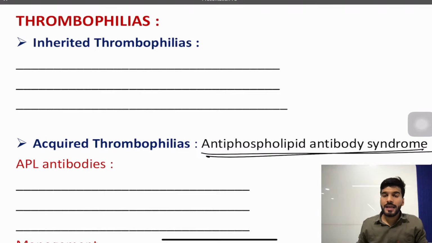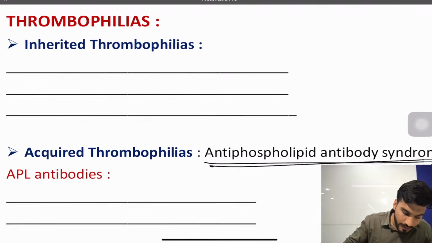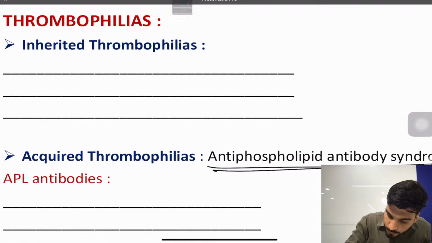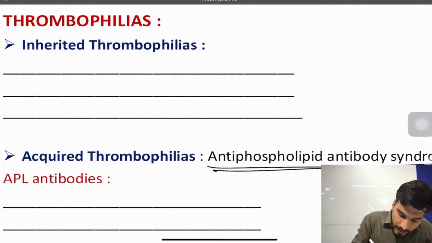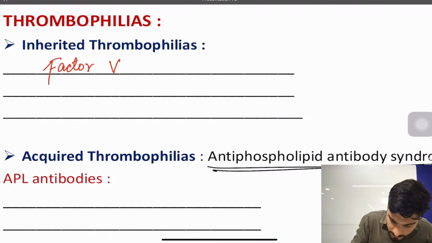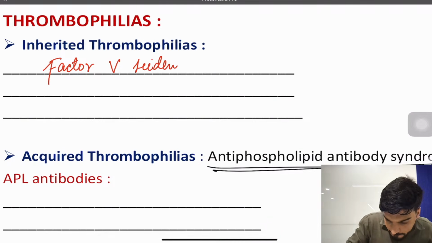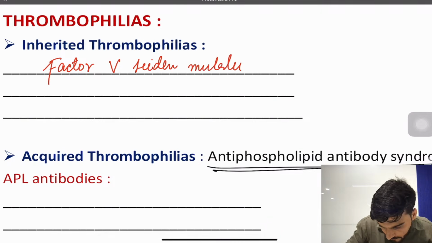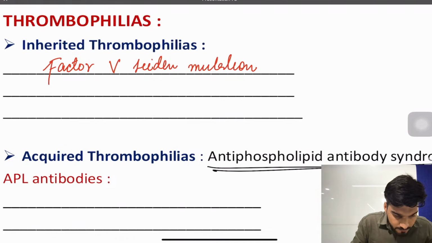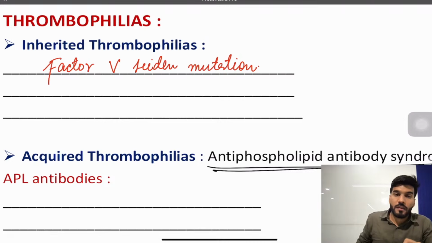Now if we talk about the inherited thrombophilia, what can be the possible reasons for inherited thrombophilia? So the patient can have a factor 5 Leiden mutation.